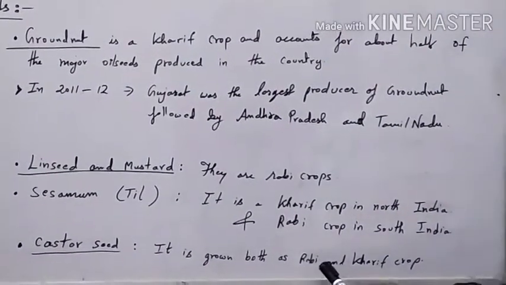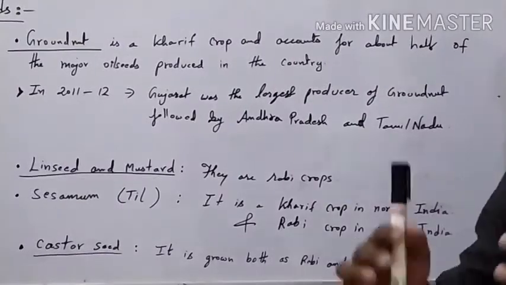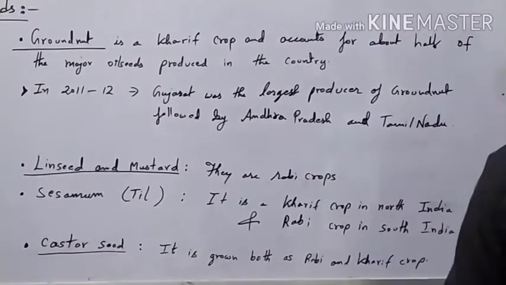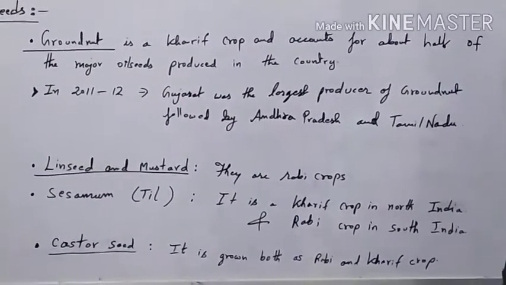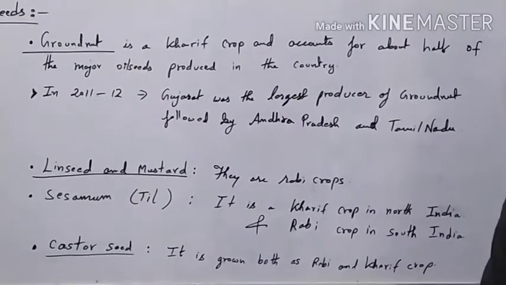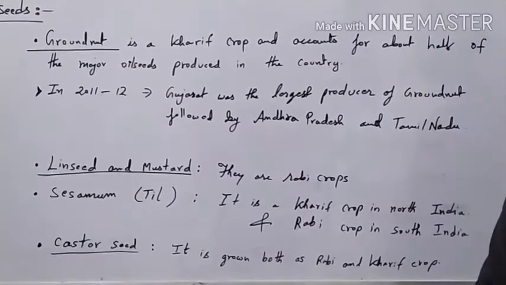It is grown both as a rabi crop and a kharif crop. That means it is grown in both seasons. In the kharif season it is grown, as well as in the rabi season. That means it is grown in both seasons.